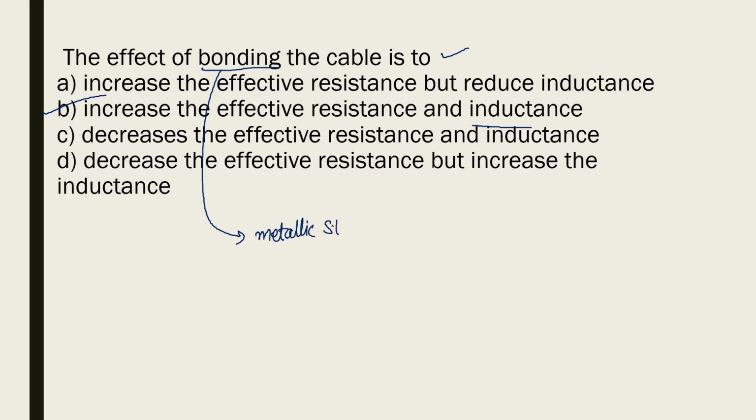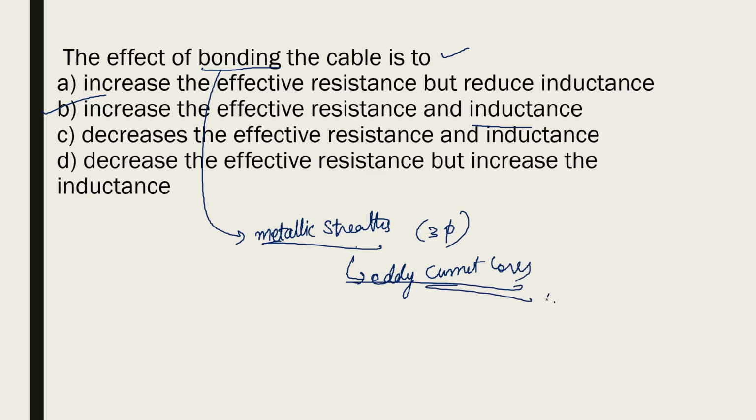Metallic sheath means aluminum. It is used in three-phase cables only. In three-phase cables, each core will have its own metallic sheath, and all these metallic sheaths are interconnected to reduce eddy current losses. This topic is beyond our scope of discussion, but just remember the answer, that is enough.